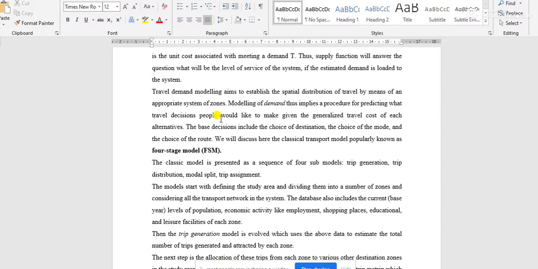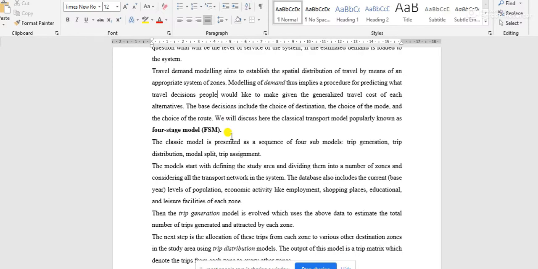Then obviously some of the users will choose the railway due to the higher cost of airway, but some of the users will choose the airway due to the low time requirement for traveling. These kinds of decisions will be made by the system users only. We, the transportation planners, cannot decide on behalf of those system users. That cannot be possible.